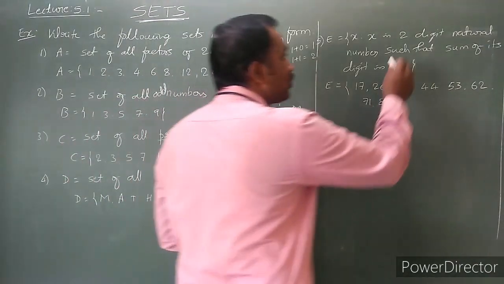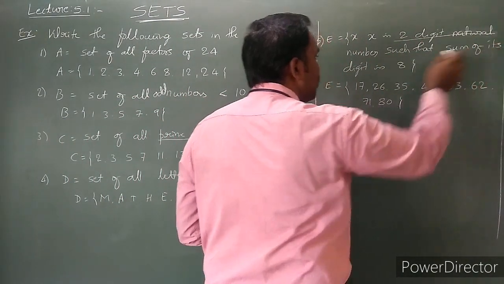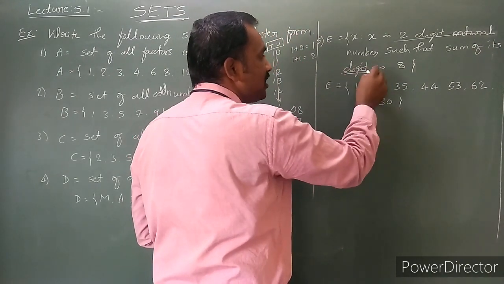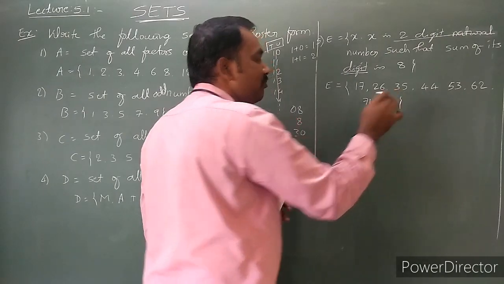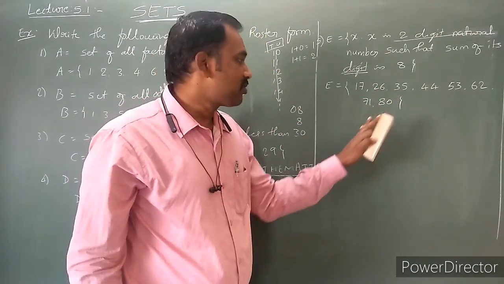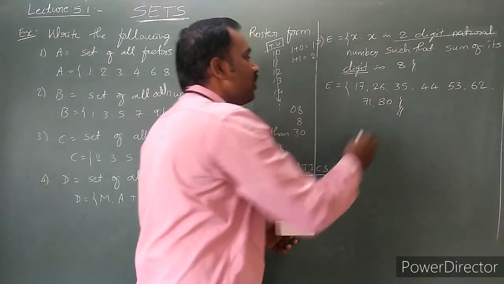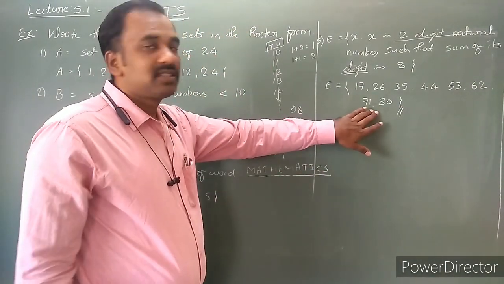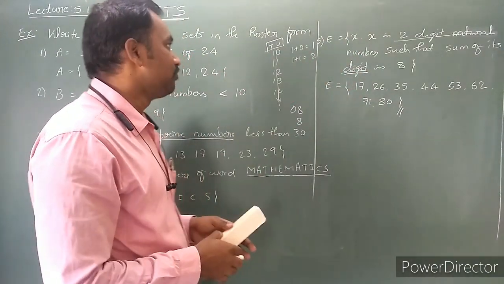Observe, it says two-digit natural number. I have not mentioned that the digits themselves must be natural numbers. The sum of digits is not required to be a natural number. Obviously, 80 is a two-digit natural number whose sum of digits is 8. Here is the required set, or roster form, of the given set builder.